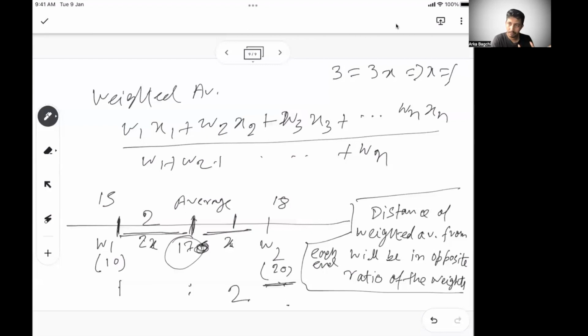Sometimes they will give you this distance. Let's say they have given you that 17 is the weighted average of 15 and 18, the two groups' individual averages. Then the weight of each group will be the opposite, 1:2. So you may know the distance from each of the individual averages to the weighted average, and use that distance to calculate the weights.